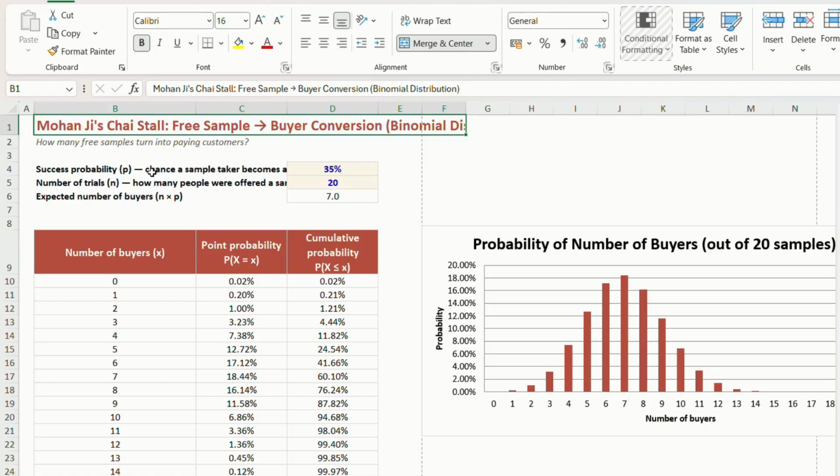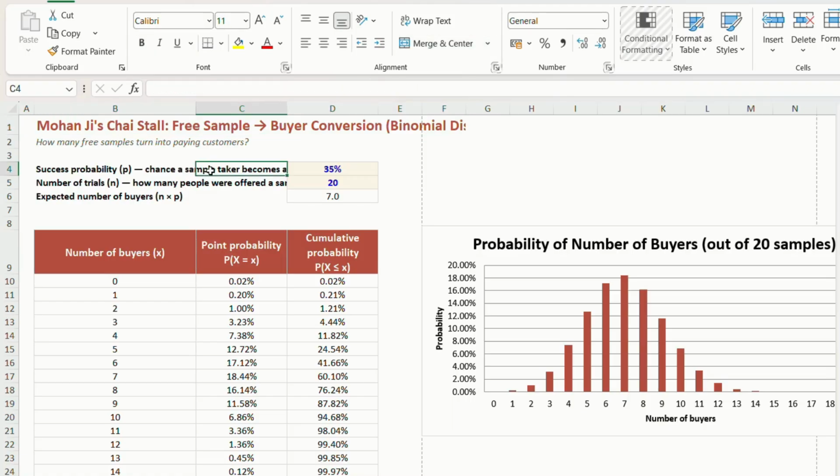The success probability is the chance a sampler becomes a buyer, 35%. The number of trials, how many people were offered a sample, is 20. And the expected number of buyers is the number of trials times the probability. So the expected outcome is 7, which is D5 times D4.